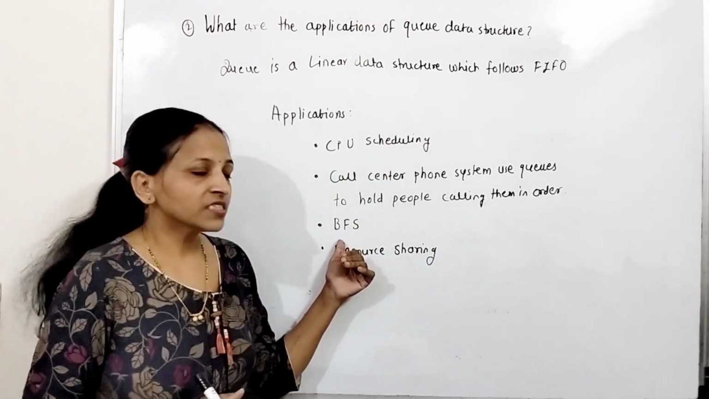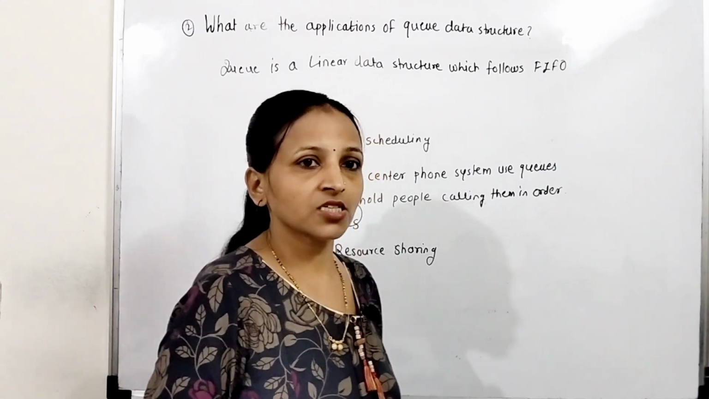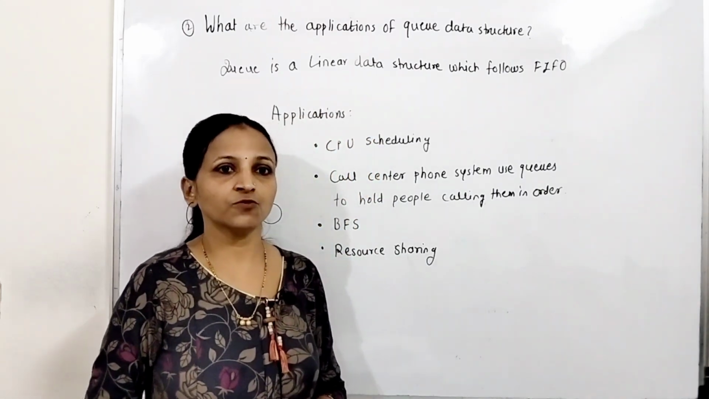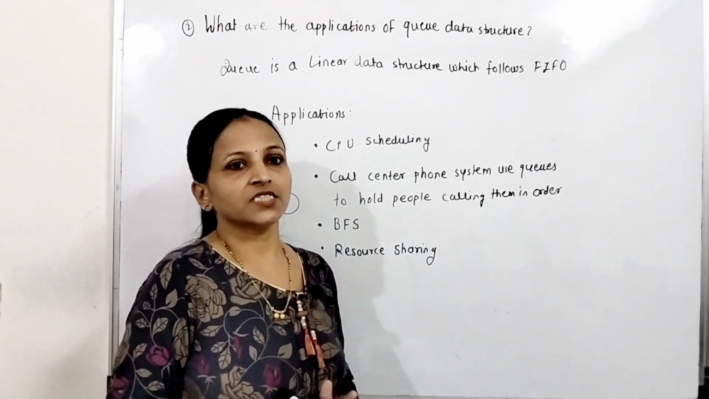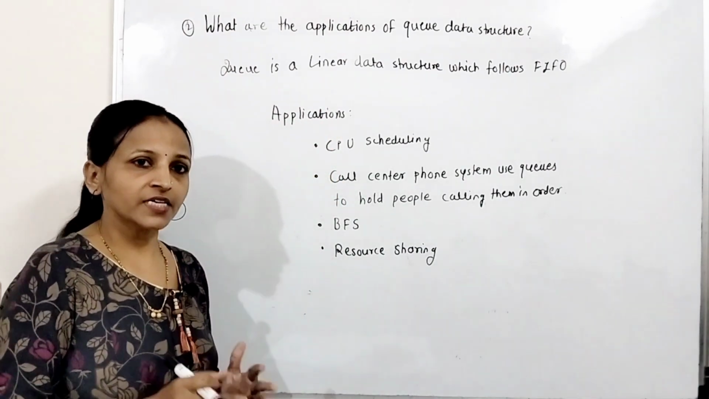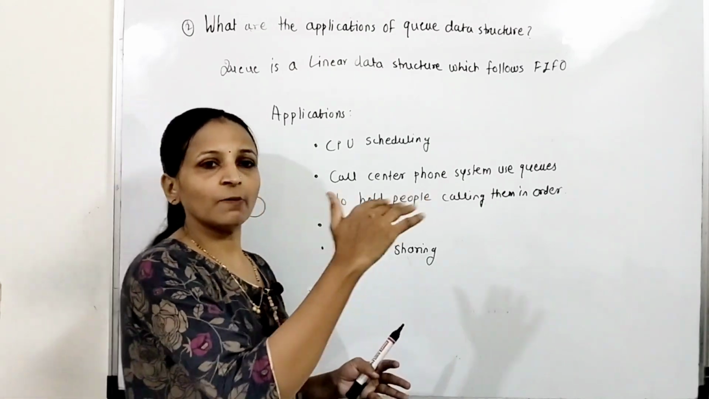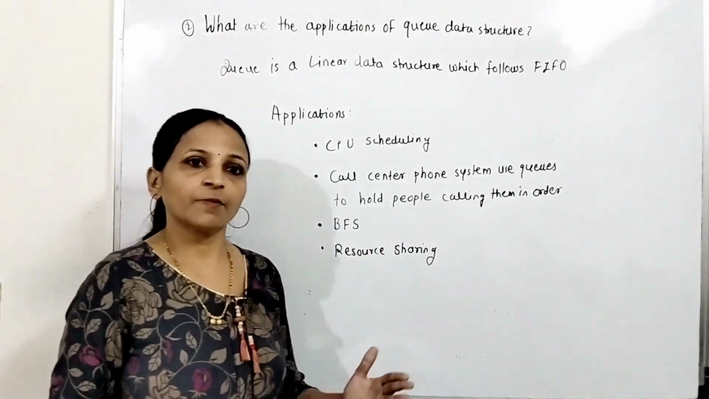The next is BFS. We have seen that in depth first search of graph data structure, the stack data structure is internally used. In graphs for breadth first search, the queue data structure is used. This is just a traversal algorithm, and in that the data is traversed level by level. In BFS, the queue data structure can be used.